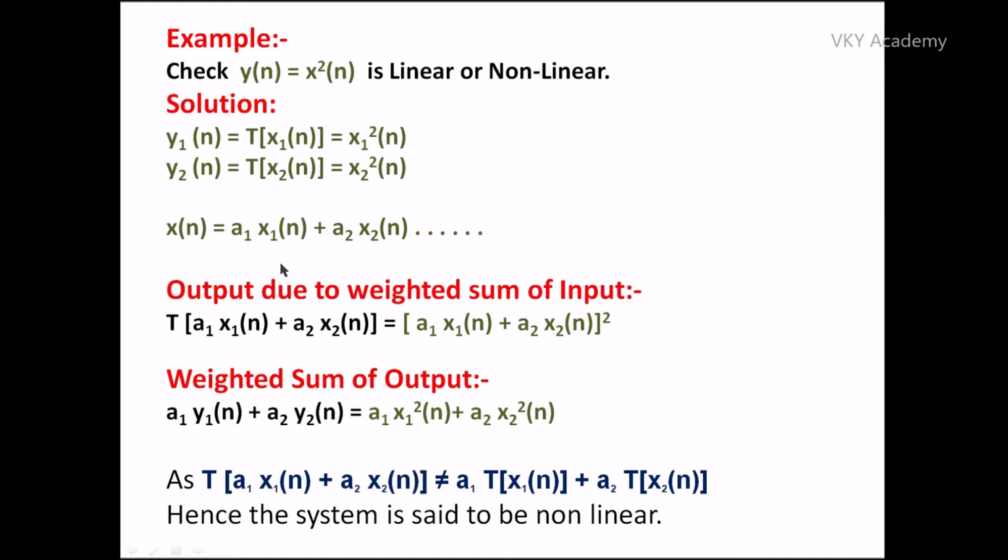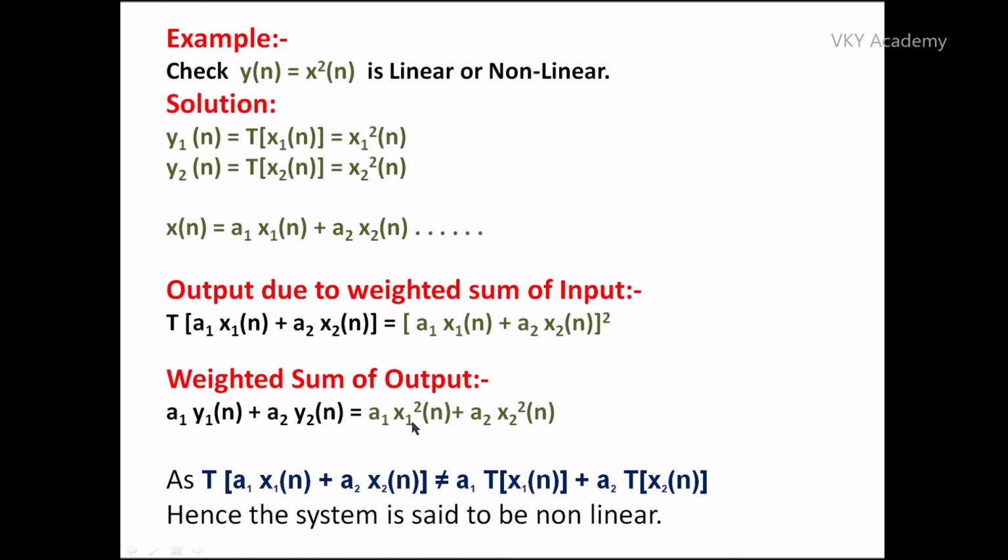Now let us first find out the output due to weighted sum of input. So T of a1 x1(n) plus a2 x2(n) is equal to a1 x1(n) plus a2 x2(n) whole square, as my system output is x(n) whole square and x(n) is my weighted sum of input. So I can write a1 x1(n) plus a2 x2(n) whole square. Now let us determine weighted sum of output. Weighted sum of output can be written as a1 y1(n) plus a2 y2(n). Now y1(n) we have already written over here, that is x1 square (n).